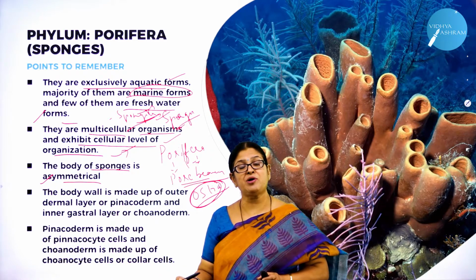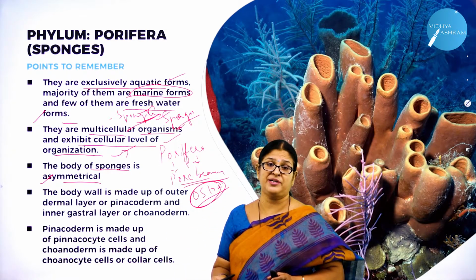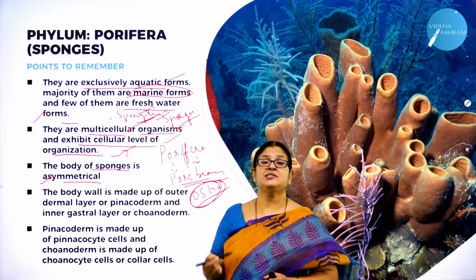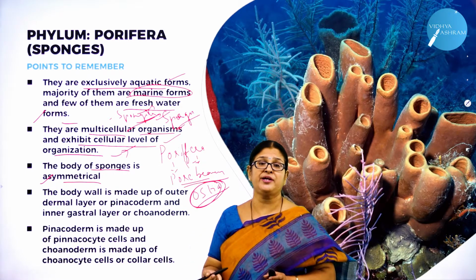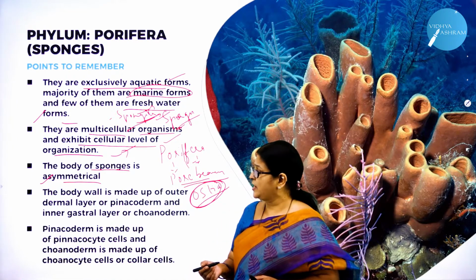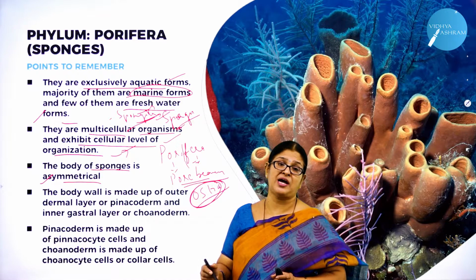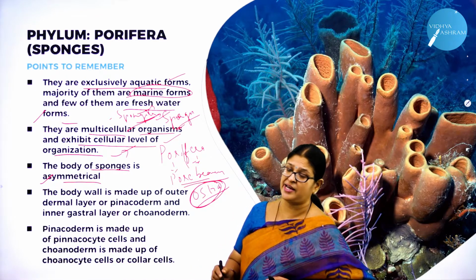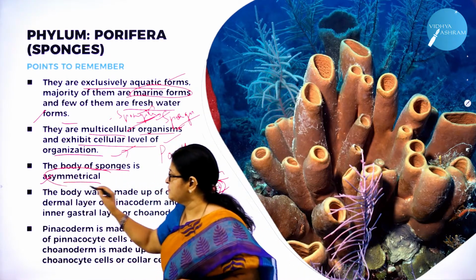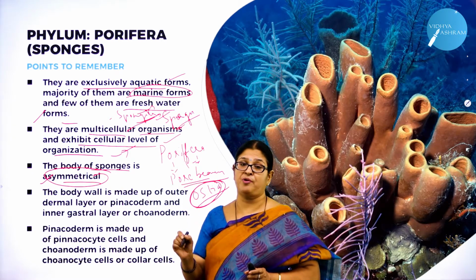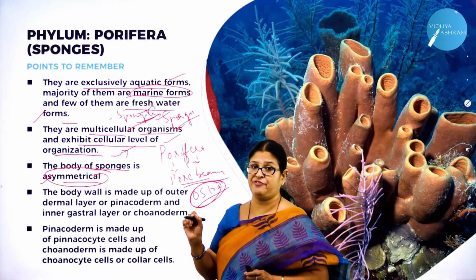And a very important third point, the body of sponges is asymmetrical. When we studied one basis called body symmetry, we studied about asymmetrical animals and symmetrical animals. In symmetrical animals, you can cut the body into 2 equal halves, right? Here the animal's body cannot be cut into equal halves in any plane or in any direction, hence the name asymmetrical. Hope you are understanding each and every characteristic feature of phylum Porifera.